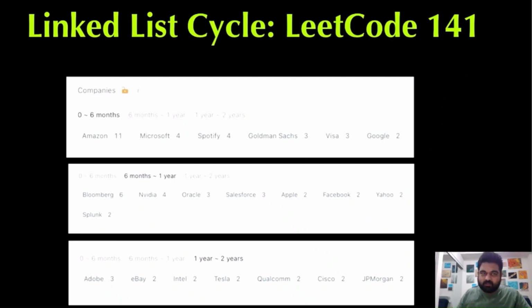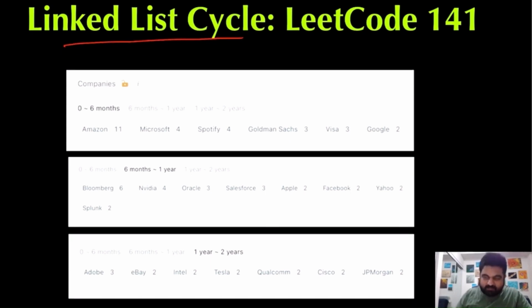Hello friends, we are still not employed by a FAANG company, so let's not stop LeetCoding till we get there. Today we are going to do the linked list cycle problem. So basically it is a problem to detect a cycle inside the linked list, and this problem has been asked by a bunch of different companies.